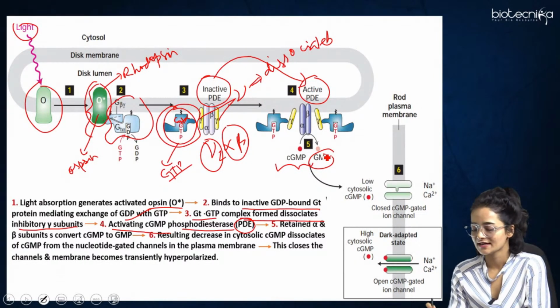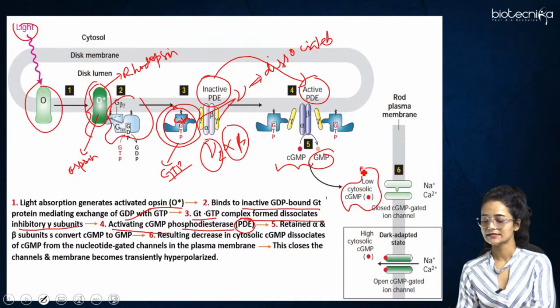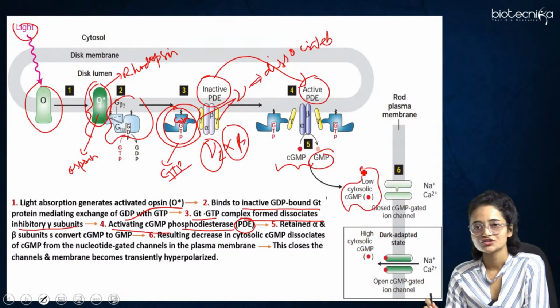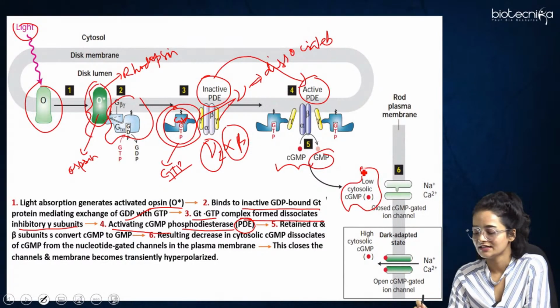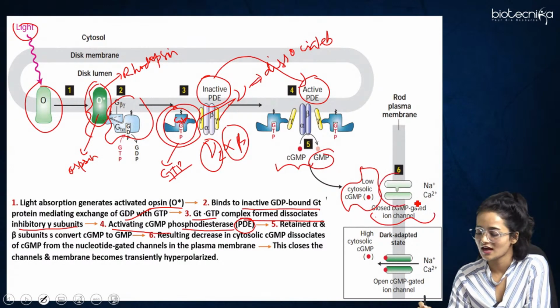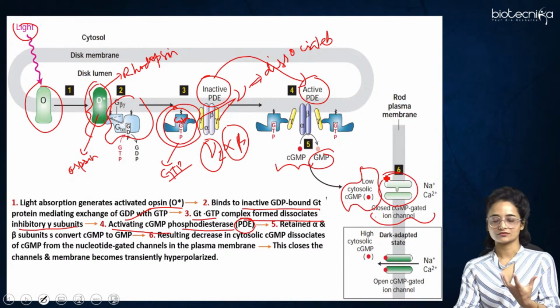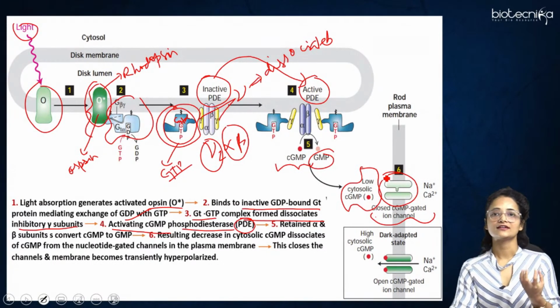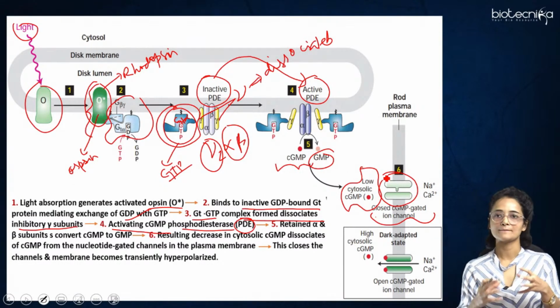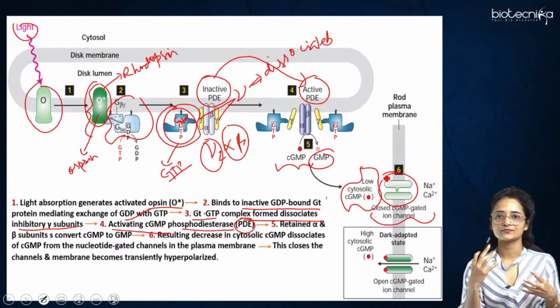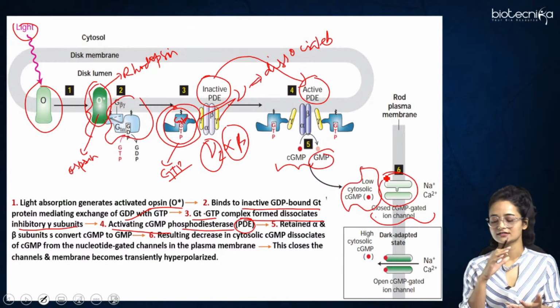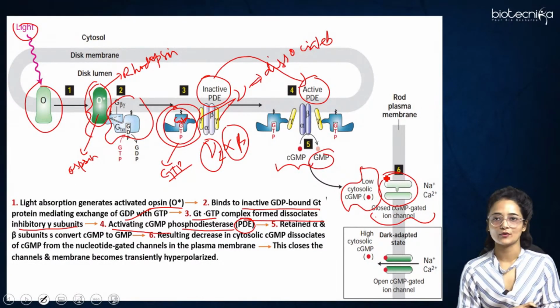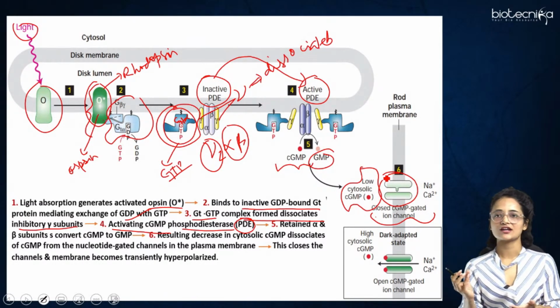So inside the cytosol, the concentration of cGMP will get lowered down, right? When the concentration of cGMP is lowered, it will lead to the closure of the cGMP gated ion channel. This is the sodium potassium, sodium calcium channel. The cGMP was earlier attached to it, but when its concentration inside the cytosol is lowered, this gated ion channel will get closed.